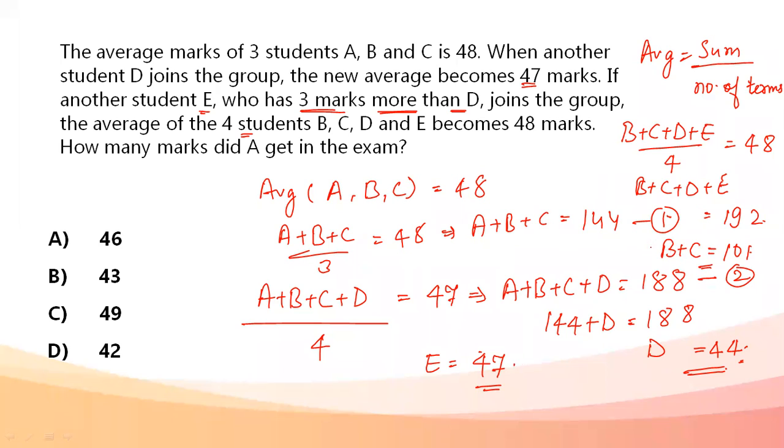Now, when we put the value of B plus C in the first equation, A plus 101 becomes 144. The value of A comes out to be 43. That is the marks obtained by A in the exams. It's 43. Very simple question.